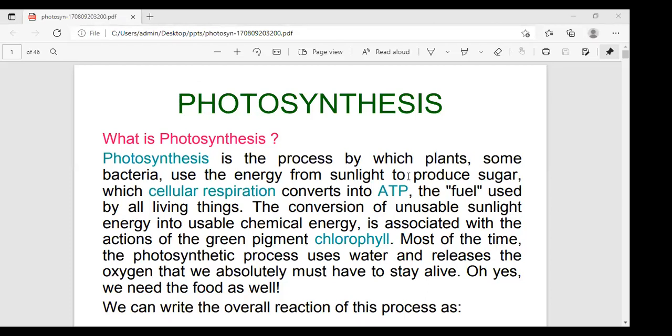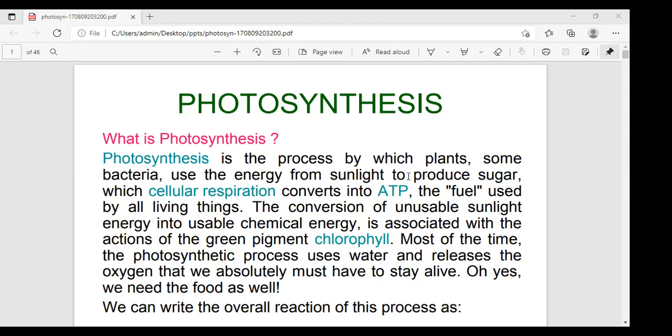Okay, what is photosynthesis? First, I'll explain the definition of photosynthesis. Photosynthesis is an anabolic, meaning constructive, reductive, and endergonic process, which uses light energy in order to photochemically reduce CO2 into carbohydrates. Here, what type of energy is utilized?